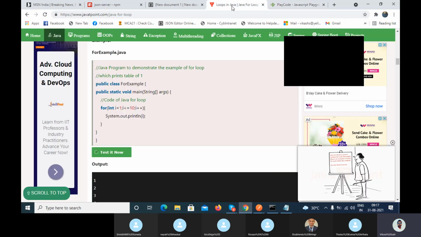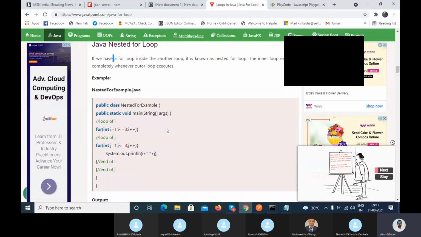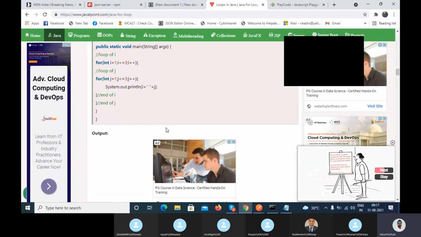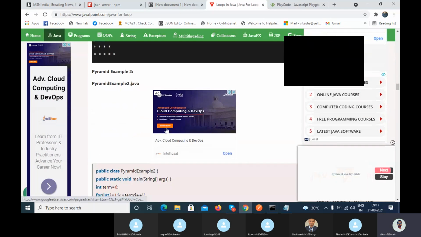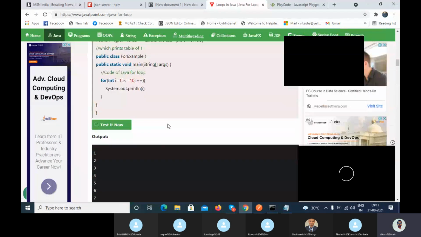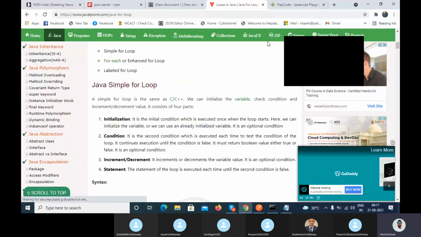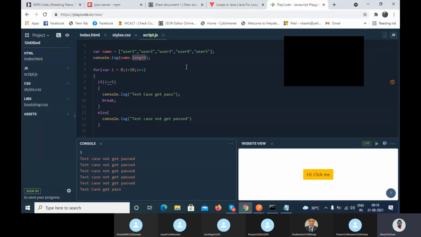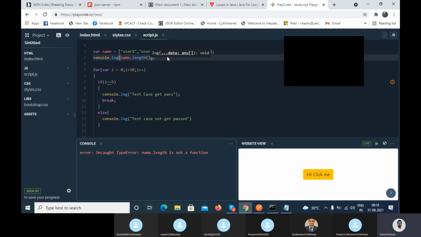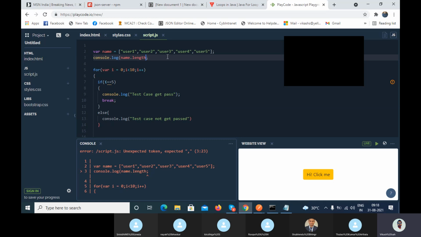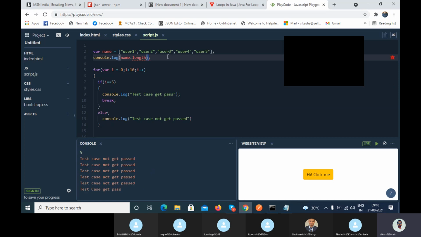In Java we use size. In C# we use something like that. But in JavaScript we use length, simple length. Now you find the length, and the length is 5.